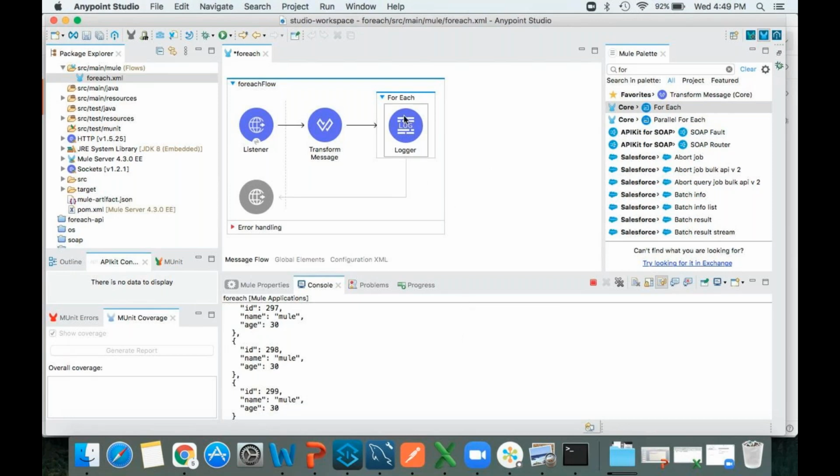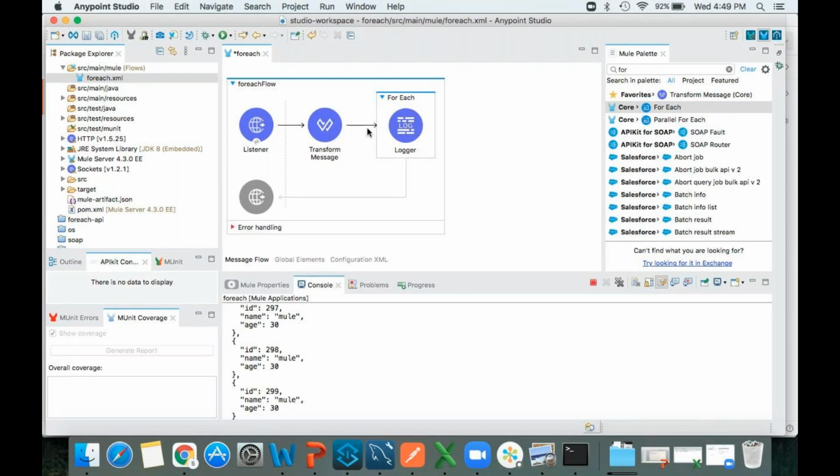Can someone tell me what is the output I'll get if I execute this program? The same payload? Very good, perfect. Same payload we will get. Why? Because for each is going to process records one by one.